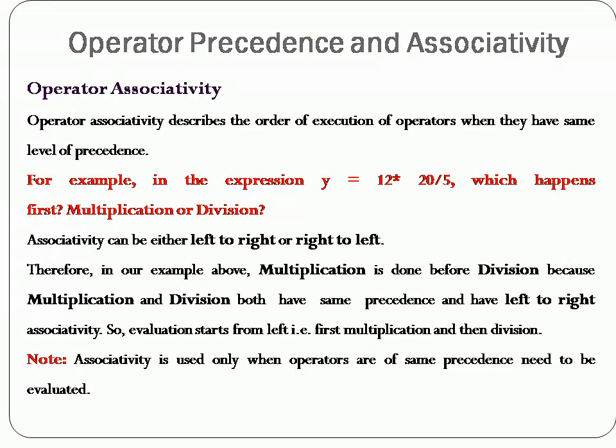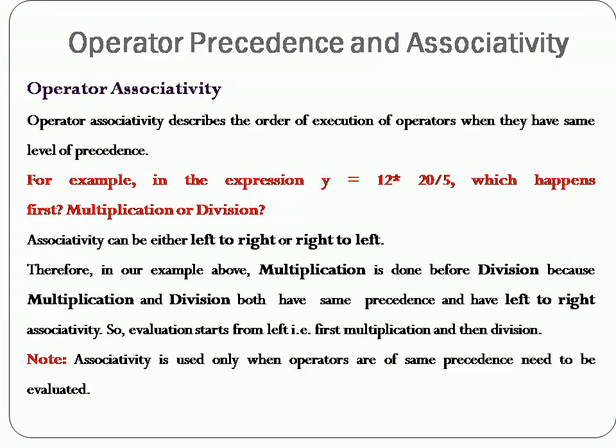These rules are also given in the table in the next slide, you just go through it. Based on that table, multiplication is done before division, because multiplication and division both have the same priority, but the rule is that they have to execute in the left to right manner.